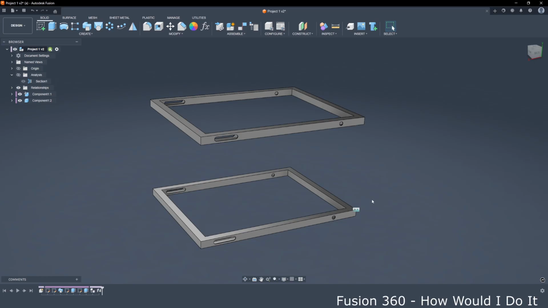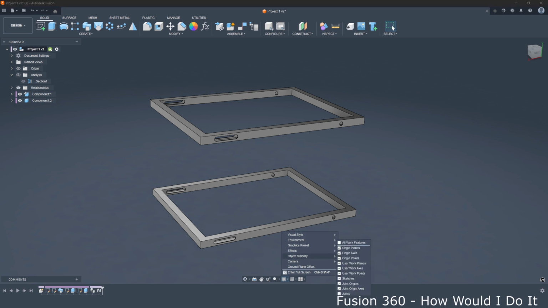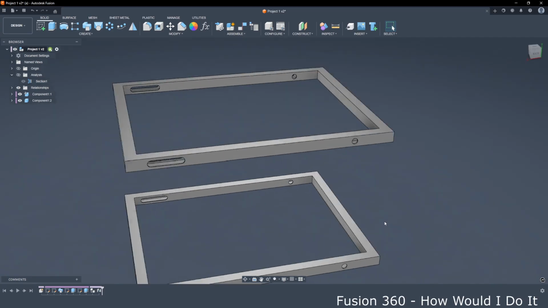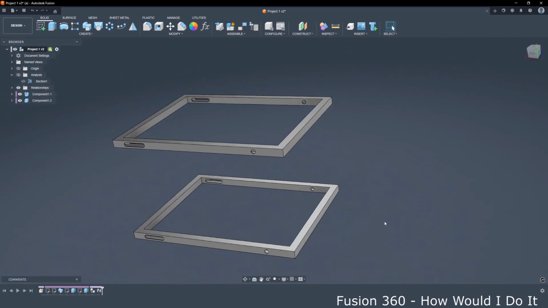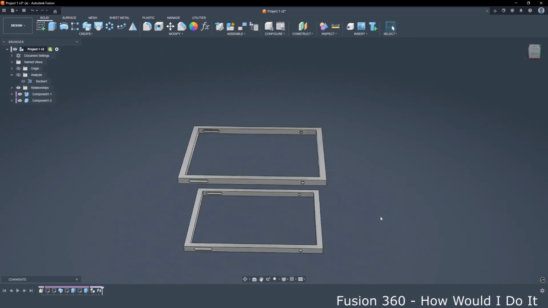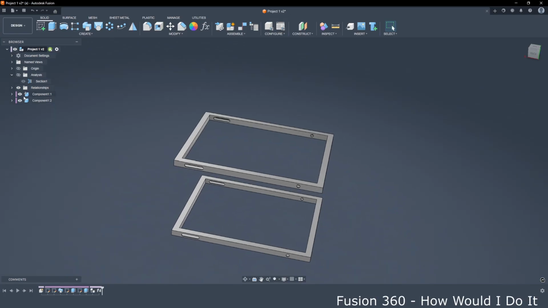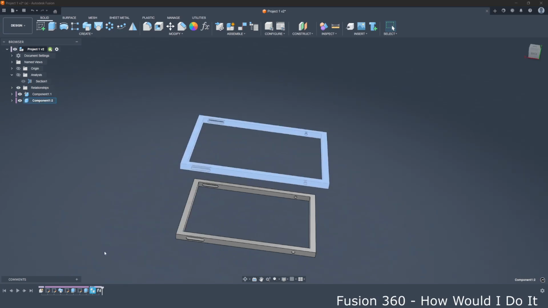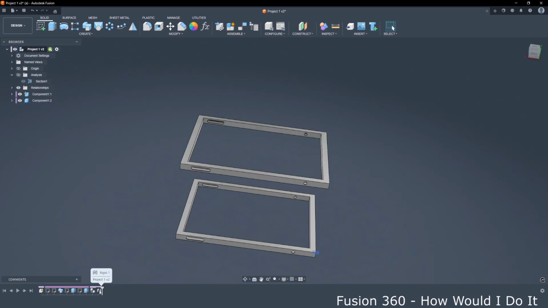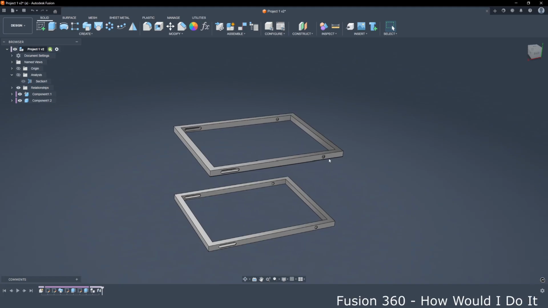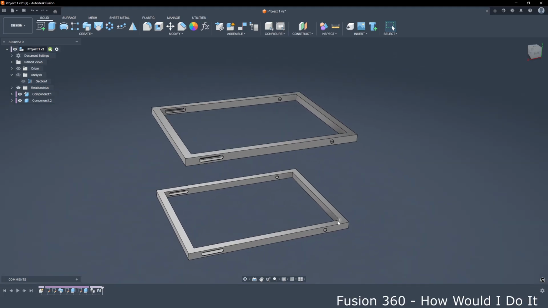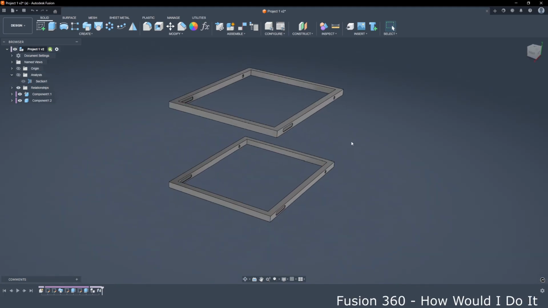So we will hide these symbols and go to object visibility and deselect joints. So we have this first component is grounded, and this second component we have a rigid joint to first component. So this is all grounded in place.